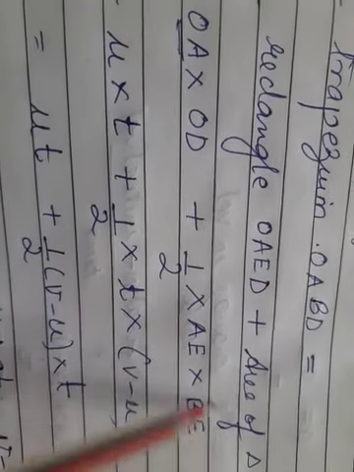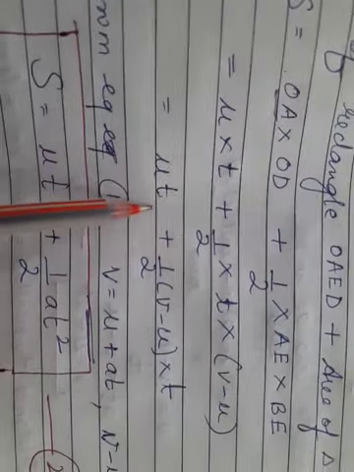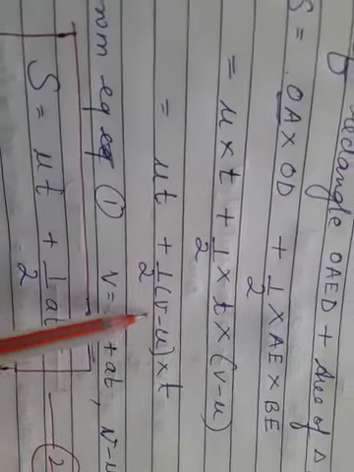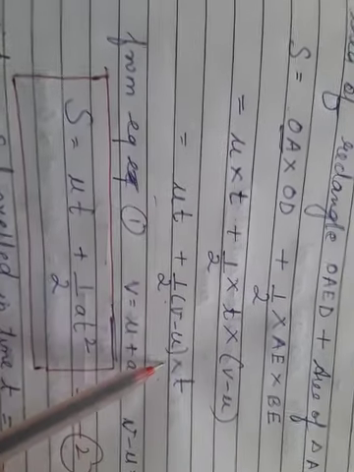What is the value of BE now? You know what is the value of BE? V minus U. So here the value of BE is V minus U. So now you write UT plus half V minus U into T. Okay, this is what you got now, from here. So you got it as UT plus half V minus U into T.